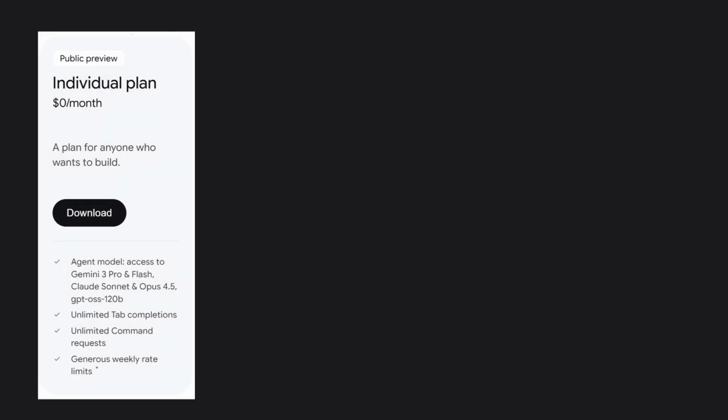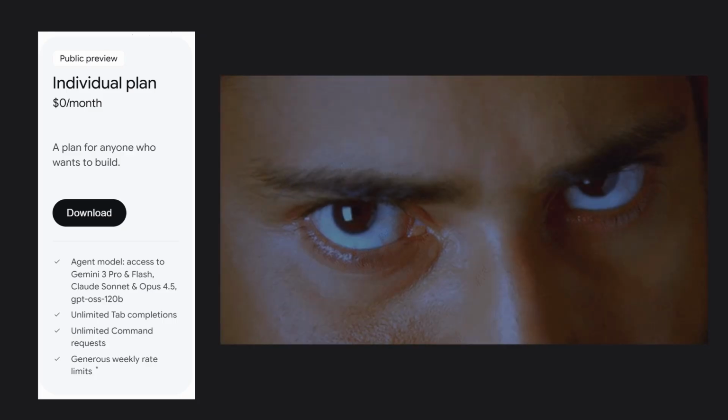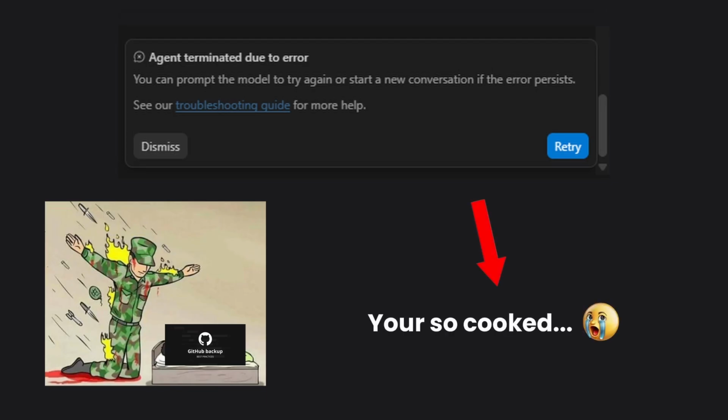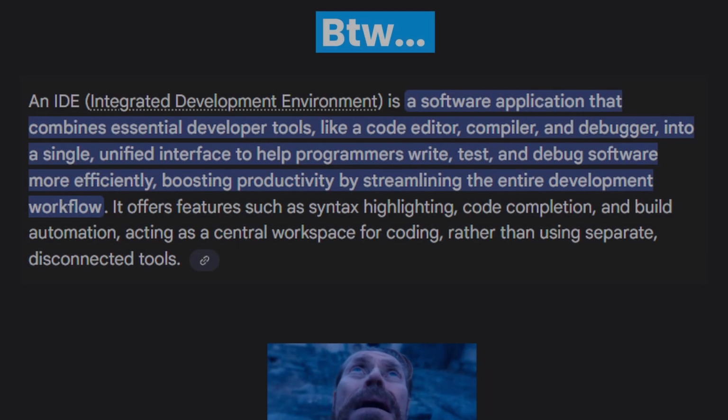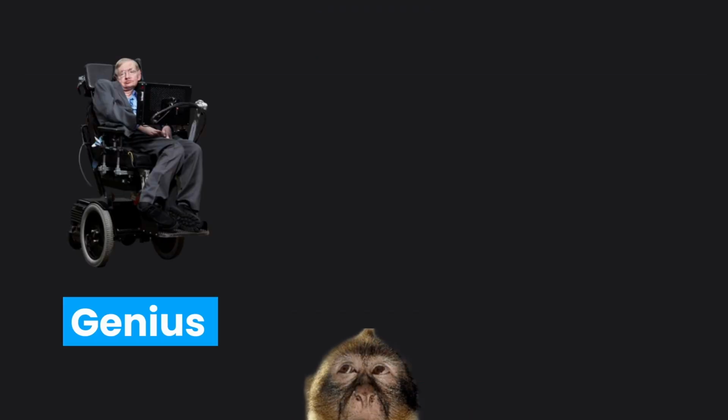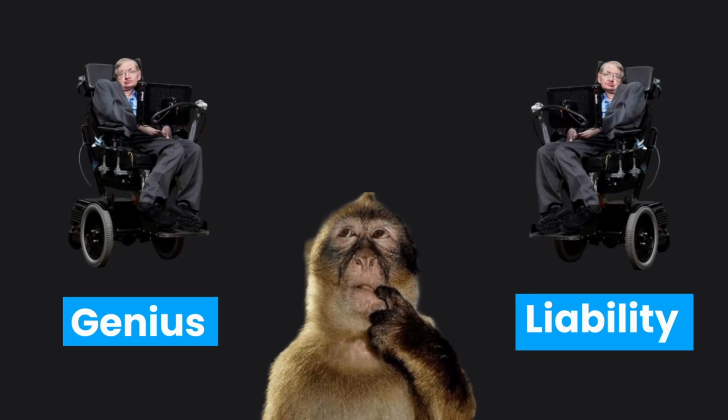If you want to try it, it's currently in public preview and free to use, as long as you don't mind Gemini watching your every move. Just remember to keep your Git backups handy, because the agent terminated error is the new blue screen of death. We're moving toward a future where the IDE isn't just a tool, it's a teammate. Whether that teammate is a genius or a liability depends entirely on how well you can manage them.